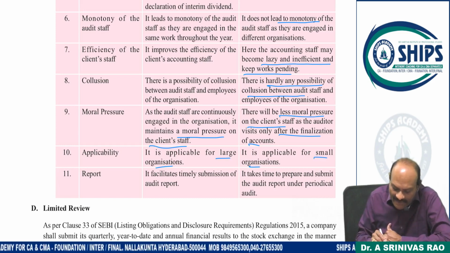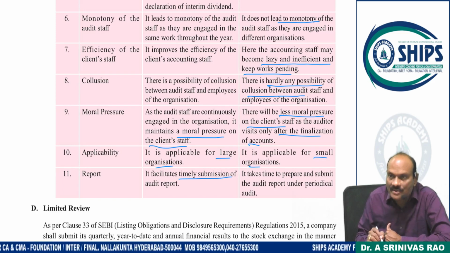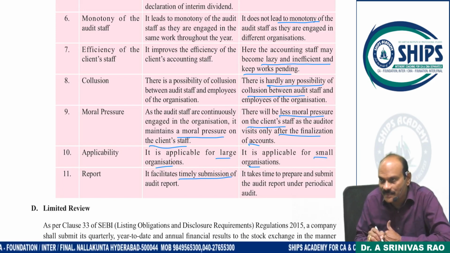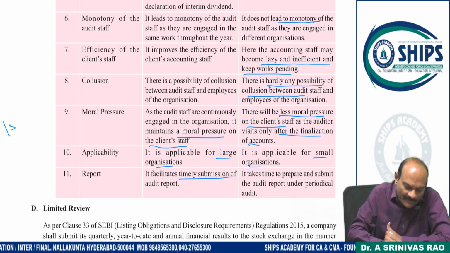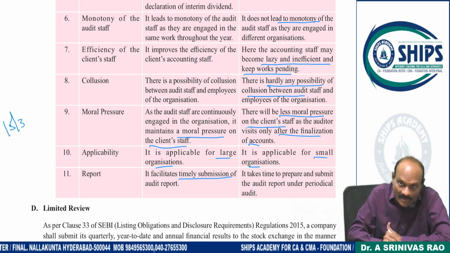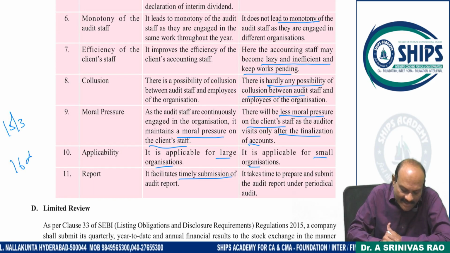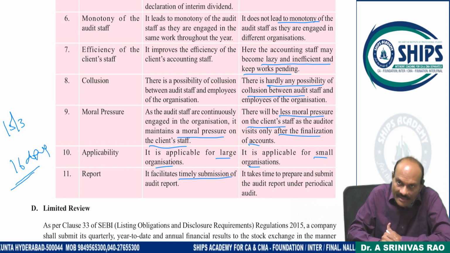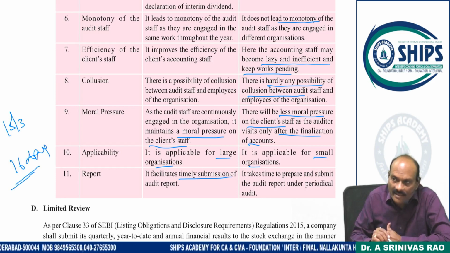And the report: continuous audit facilitates the timely submission of the report. Yes, the audit report is possible because up to 15th March the audit is over. Only 16 days of business I have to audit, and definitely I can do it quickly and submit my report.